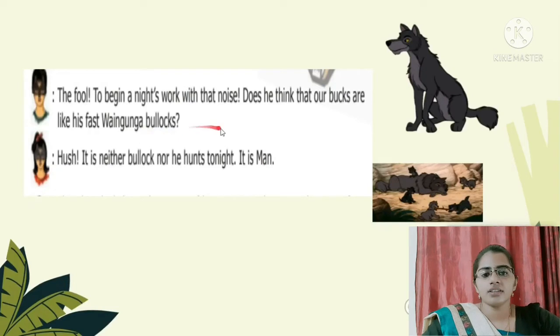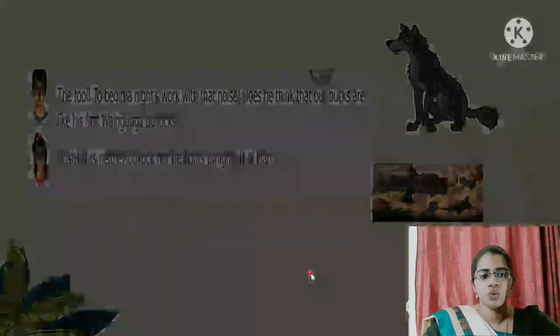So here the Father Wolf says, is there no time for a man to do things? It's so noisy for them, and there is Shere Khan who is approaching, so it's danger for the men, right? So the Mother Wolf says it may be the man who is working tonight.